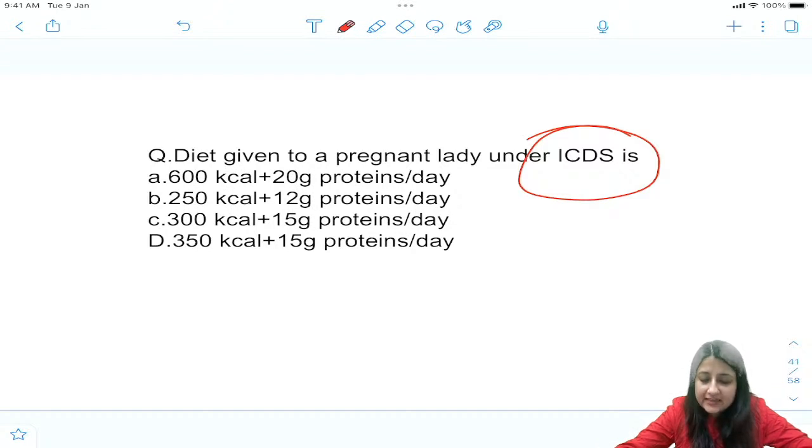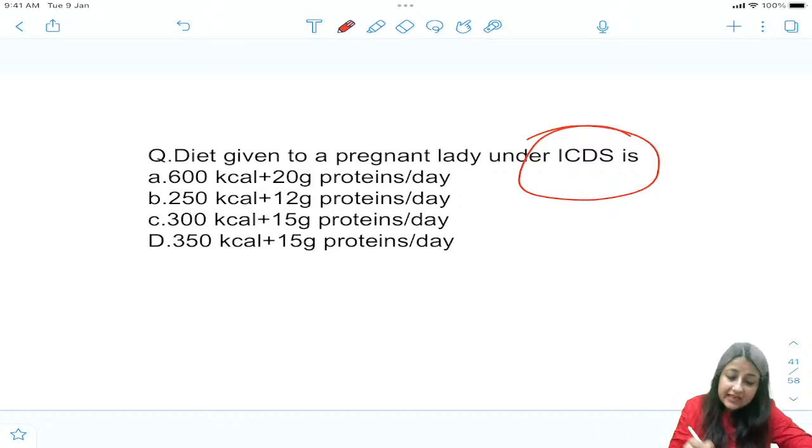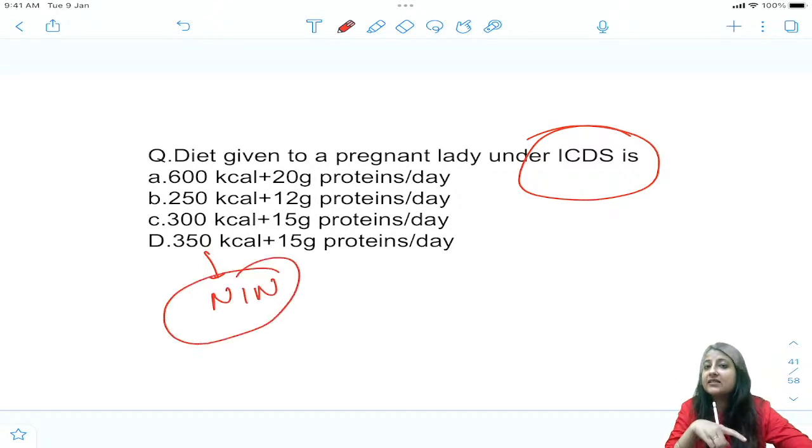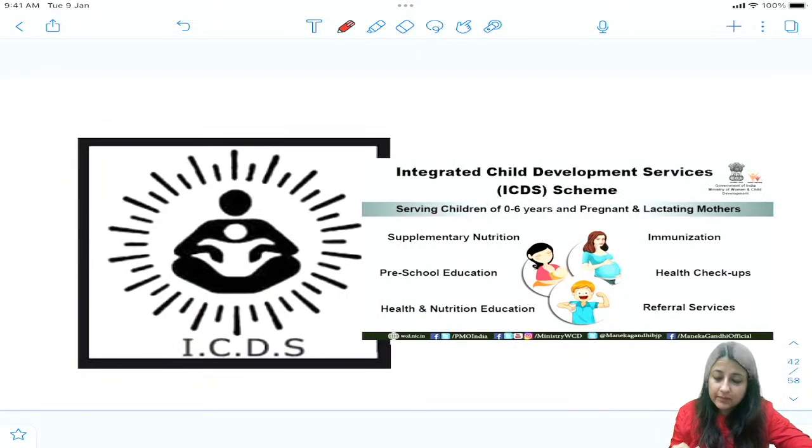So what is the additional calorie which is being given to a pregnant female under ICDS? Don't say 350. 350 is according to NIN which you just saw. Okay, that is different. Very good. It is 600 kilocalories. So let us talk about this.